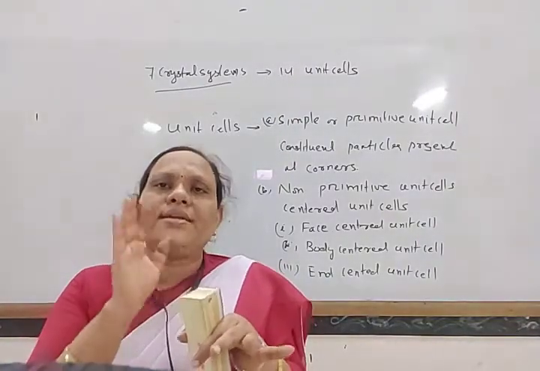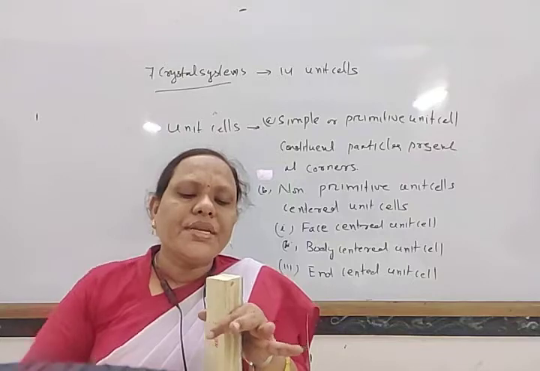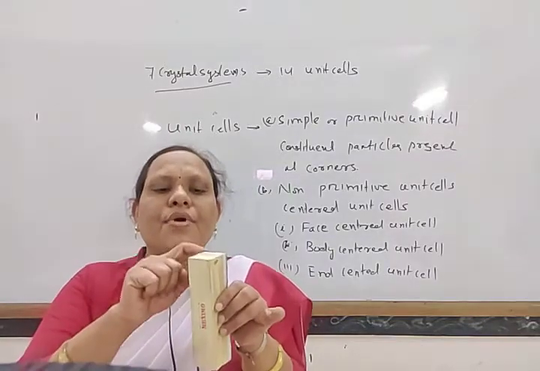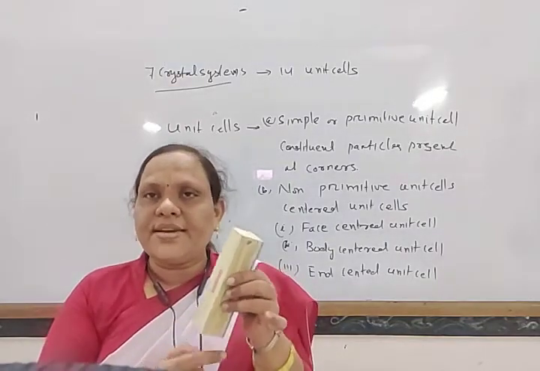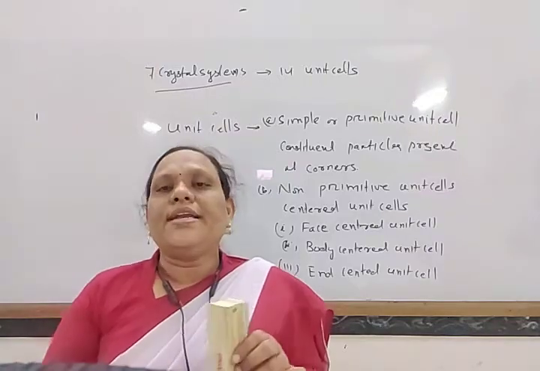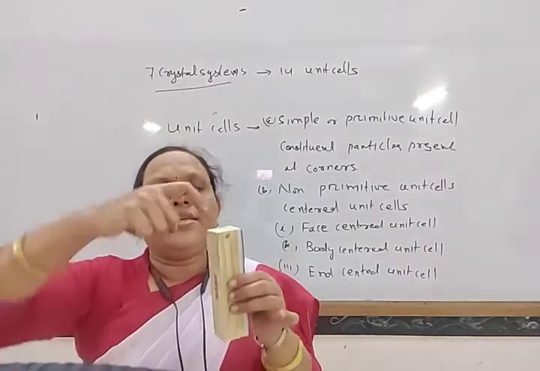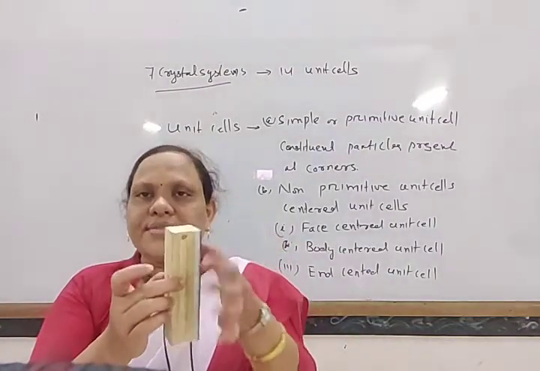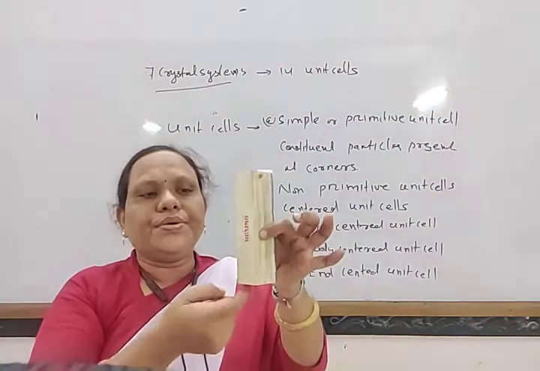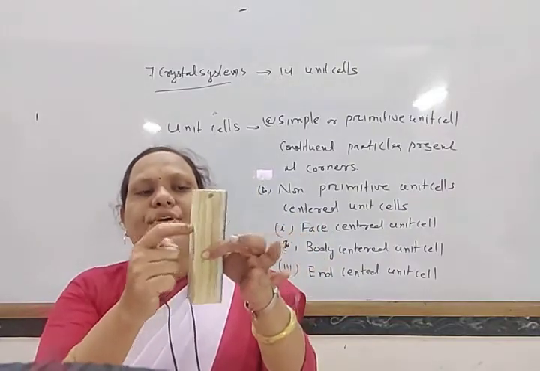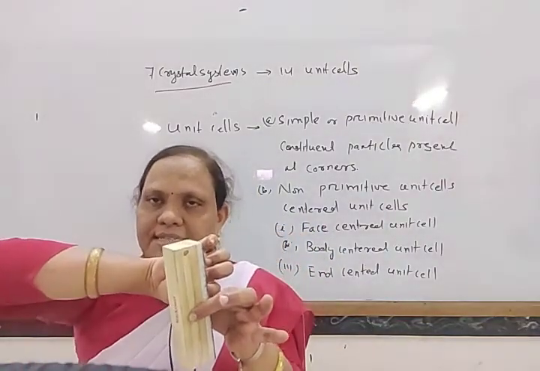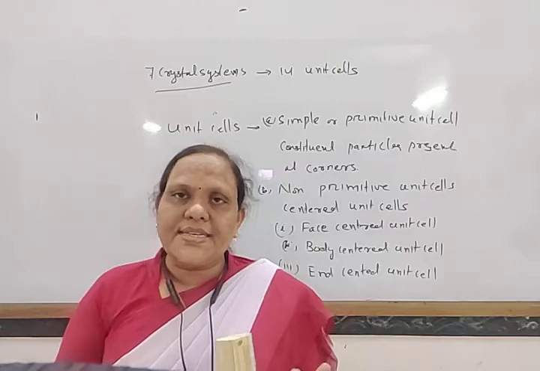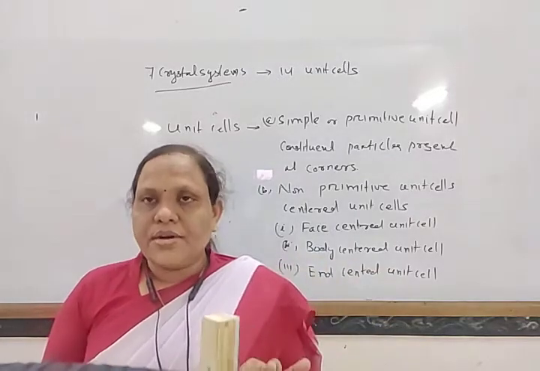In a cube or tetragon, how many corners are there? 1, 2, 3, 4, 5, 6, 7, 8. So 8 corners. And how many faces are there? 1, 2, 3, 4, 5, 6. So 6 faces.